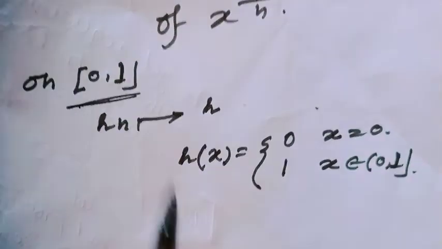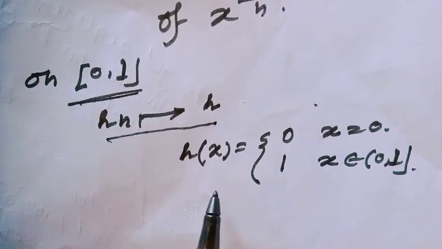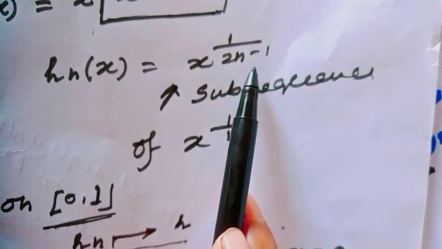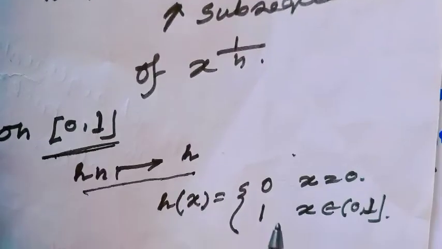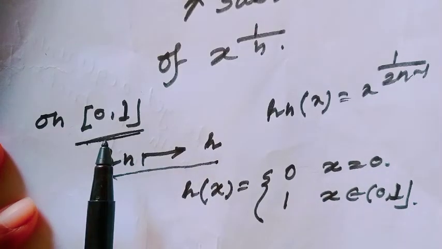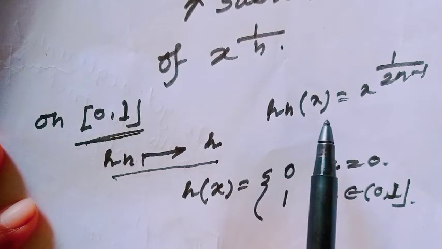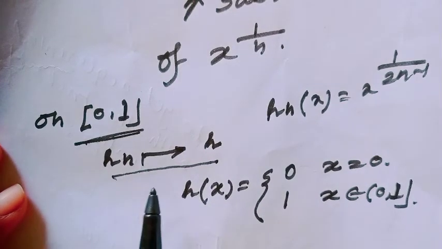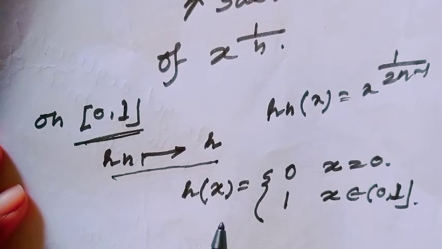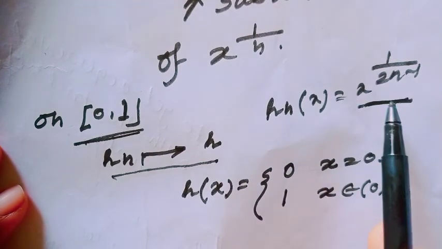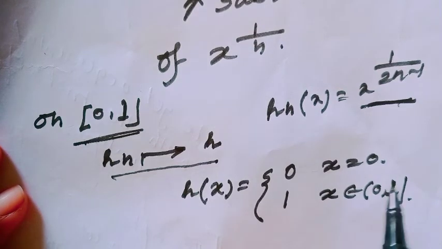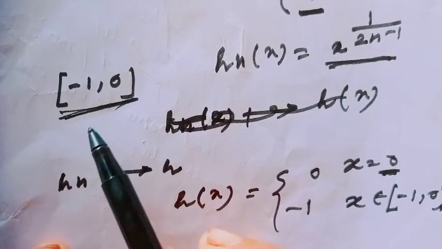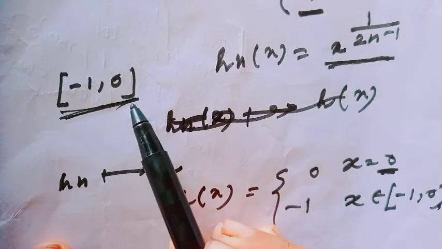Then, in this interval, S_n converges to S, where S would be, notice, at the point x equal to 0, the value would be 0, and in the interval (0,1], the value would be 1. And now I will consider the closed interval [-1,0].